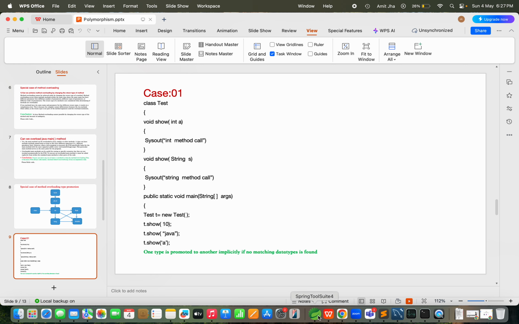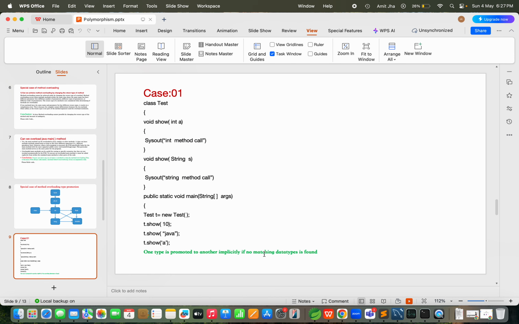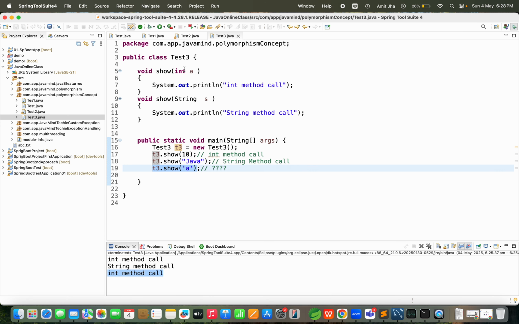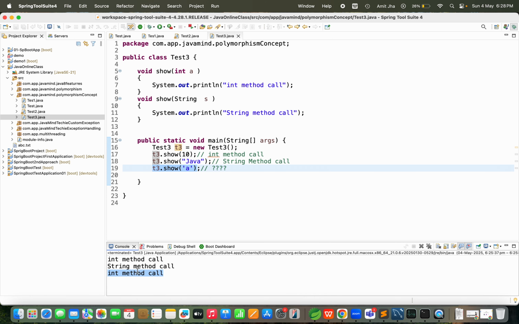Here, for a character there is no match found; we are not passing any argument as a character in our method signature. So implicitly it will convert as per our diagram. We are passing a character, that's why you are able to see "int method called".